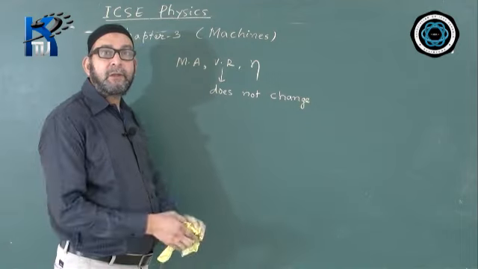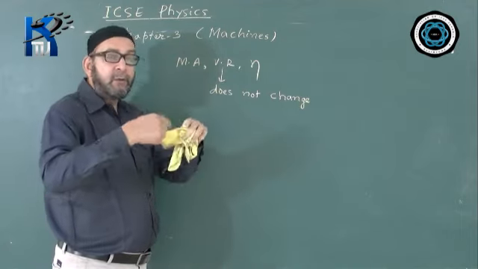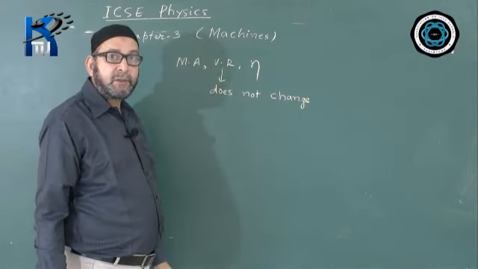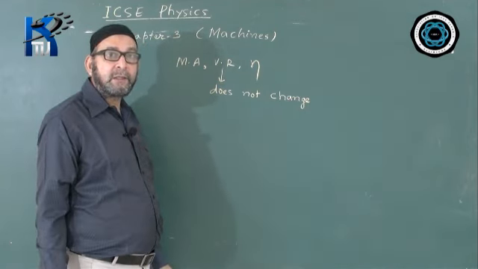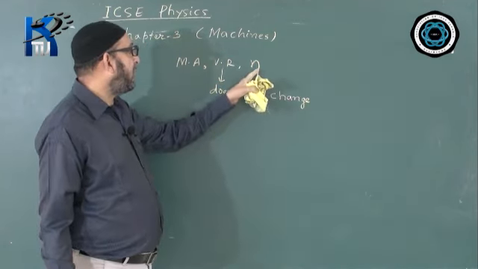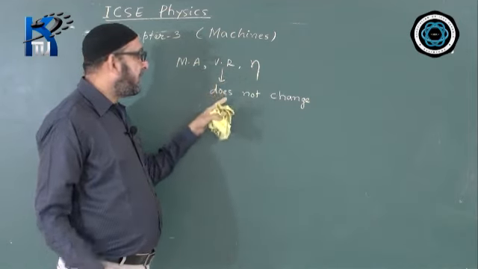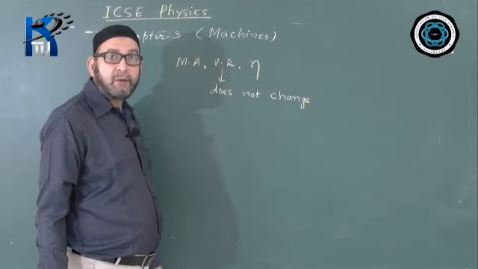We know the ways are lubrication, oiling, using grease and so on. So we can reduce the friction. Once the friction reduces, the efficiency of the machine increases. When the efficiency increases, the mechanical advantage also increases. But the distance moved by the load and the effort will not change. That means the velocity ratio will not change.